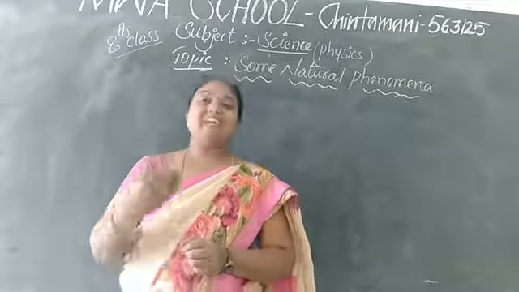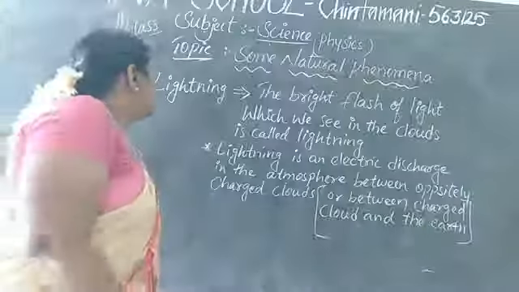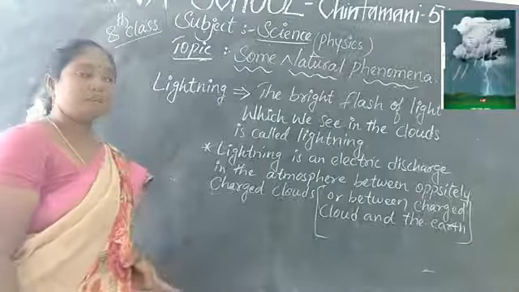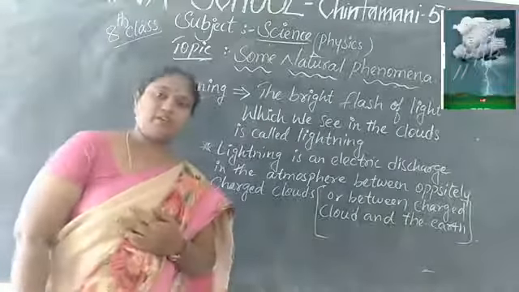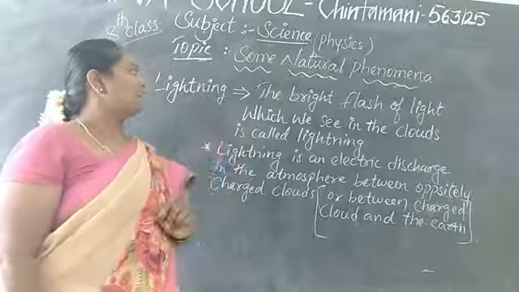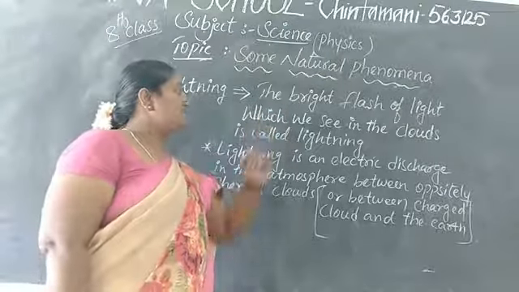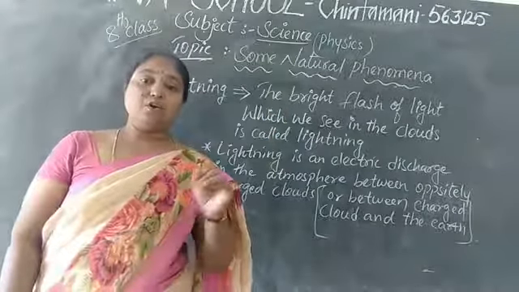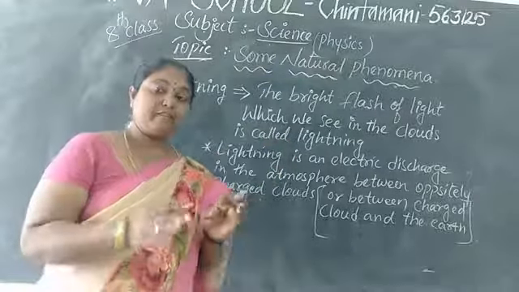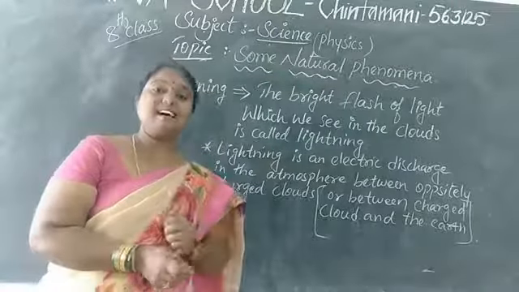What do you mean by lightning? The bright flash of light which we see in the clouds is called lightning. When we look at the sky, it comes and goes in a fraction of a second. That one we call lightning.